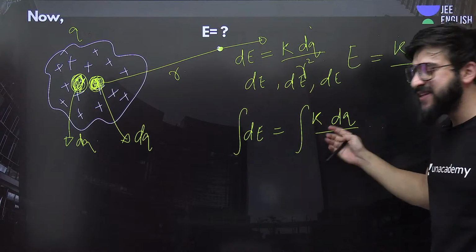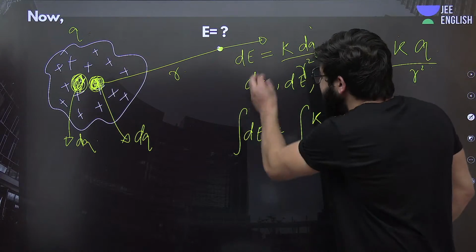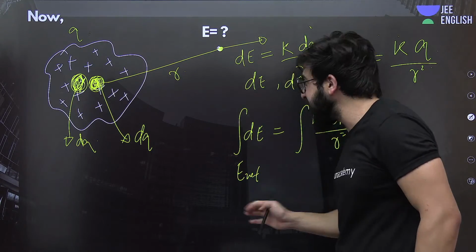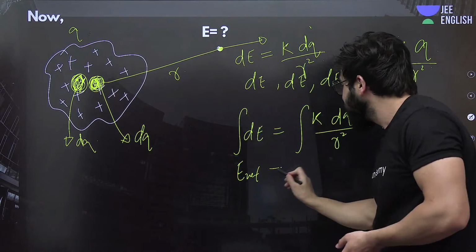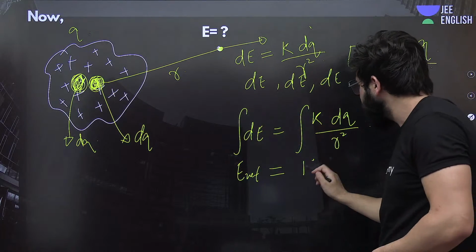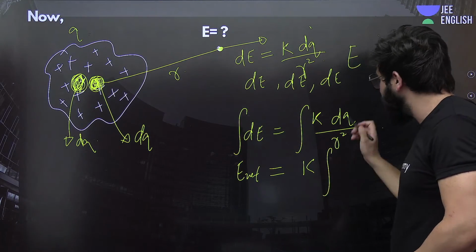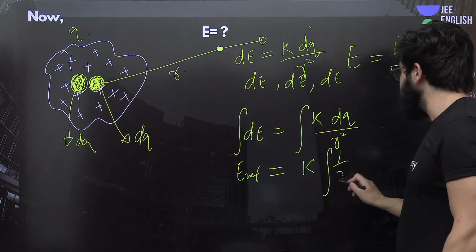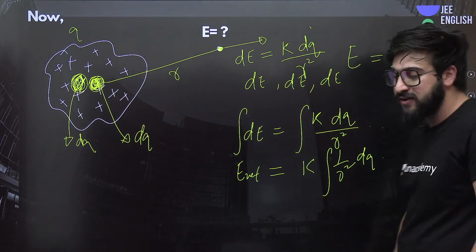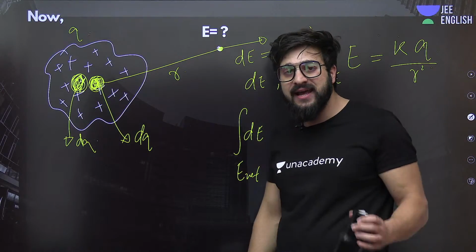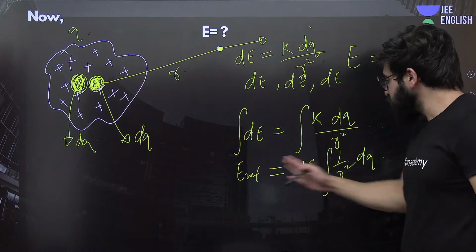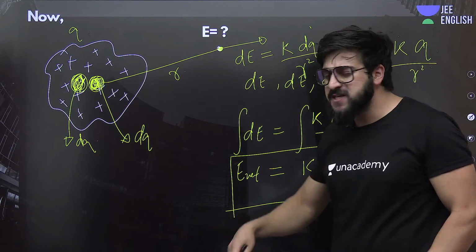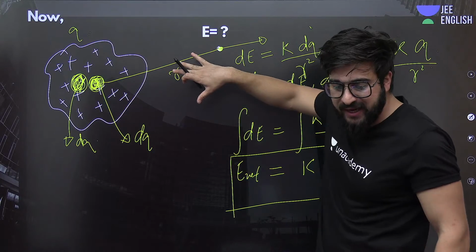Now, can we find the electric field? When we integrate and add all of these dE's, can we find the net electric field because of this body? 100%. K is a constant, so take it out. You can simply write 1 by 4 pi epsilon naught, whatever you write. So this will be 1 by R square dq over here. Everybody understood till here? So we can definitely put 1 by 4 pi epsilon naught, whatever it is. This is the method that we're going to be using.